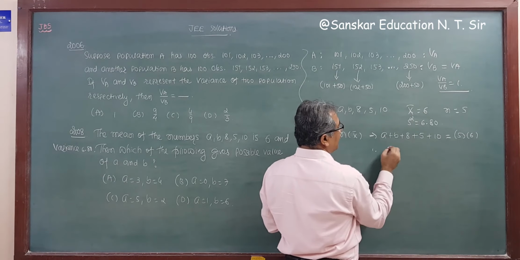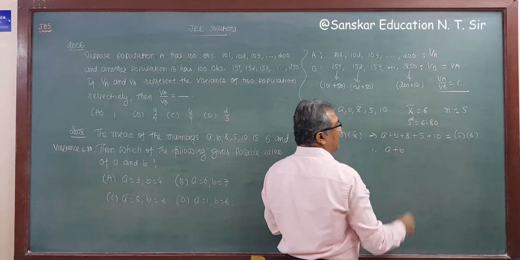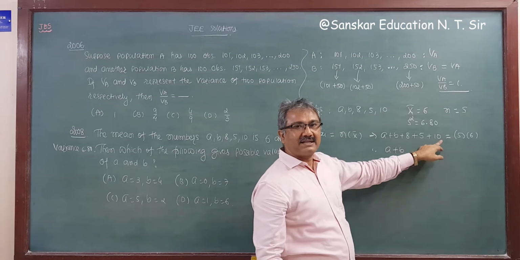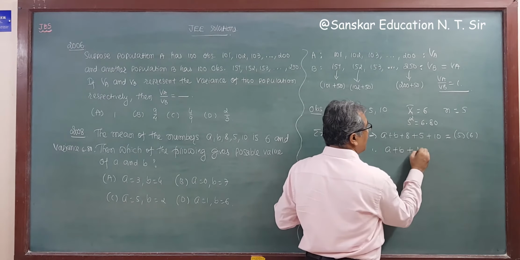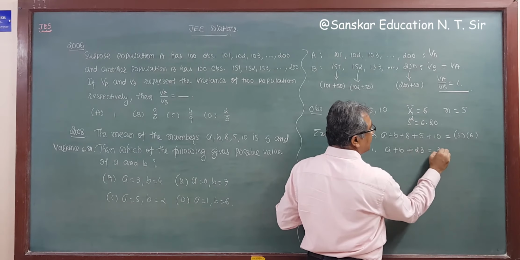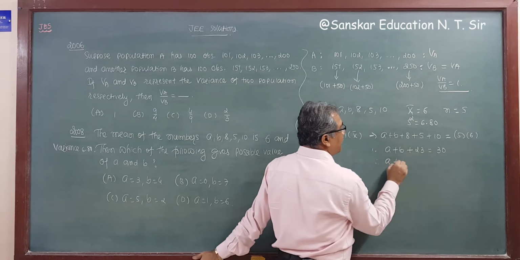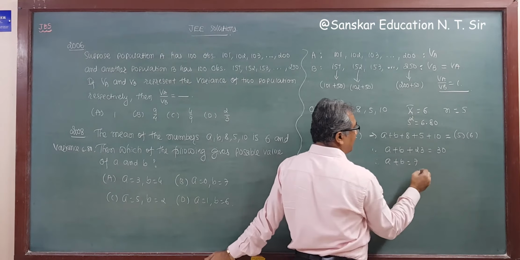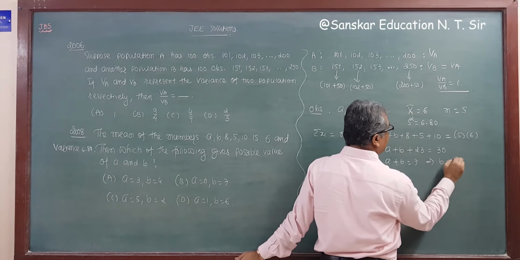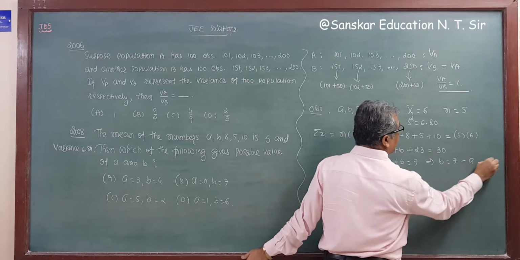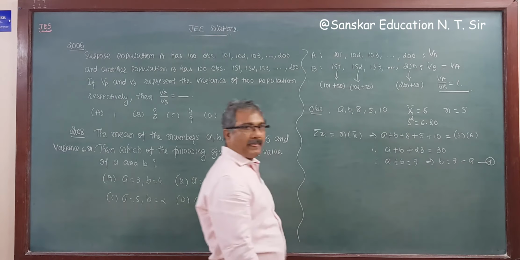Therefore a plus b plus 8 plus 5, 13, plus 10 is 23, so a plus b plus 23 is equal to 30. So what we get here, a plus b is equal to 7. This implies b is equal to 7 minus a, result number 1.